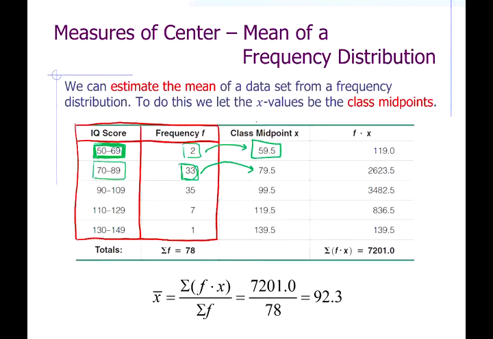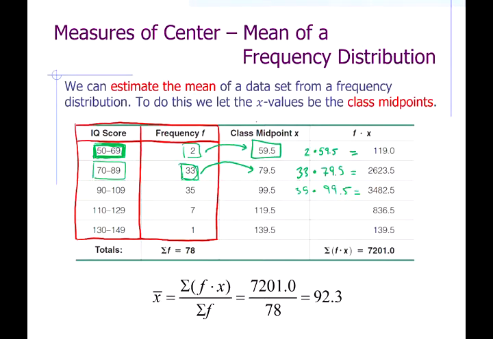All right, so it would be 2 times 59.5. Then it's 33 times 79.5. Then it's 35 times 99.5, and so on.